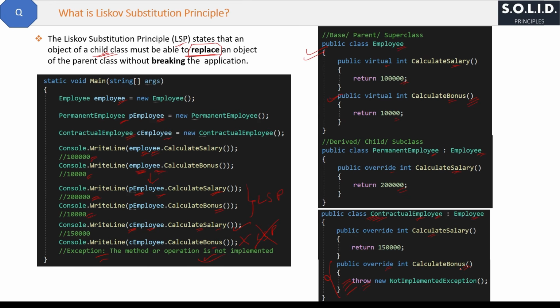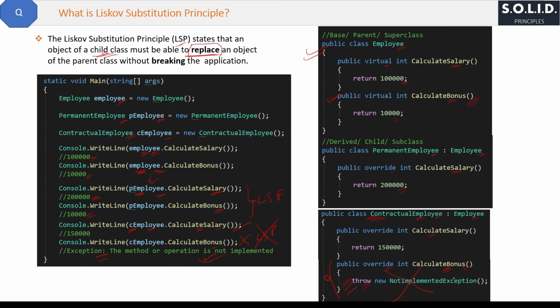Because otherwise, I already explained you how contractual employee class will automatically inherit this bonus method, right? But we should never design our classes and methods in such a way where we have to throw the error like this. Okay, this thing we should avoid.